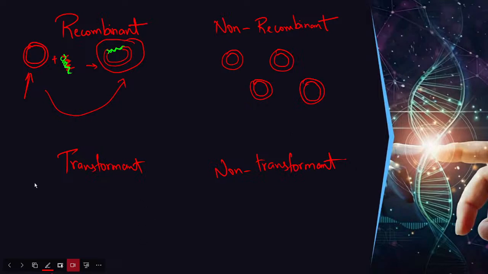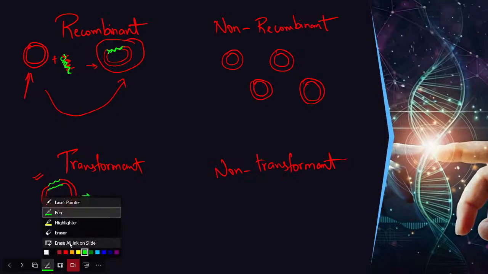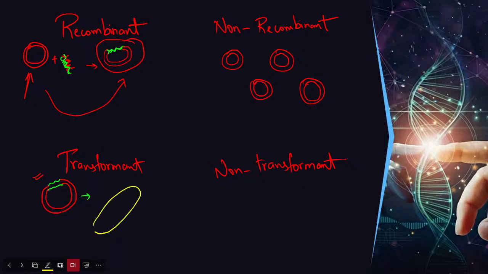Then what is transformant? This rDNA, we need to transfer into a host. Let's say here we have a host, and now in this host we have transferred our recombinant DNA, which means this host is carrying our recombinant DNA, along with its own genetic material.